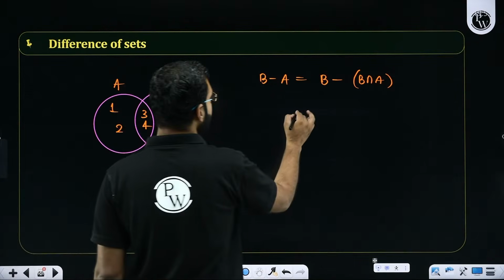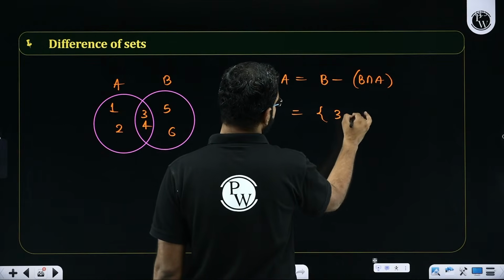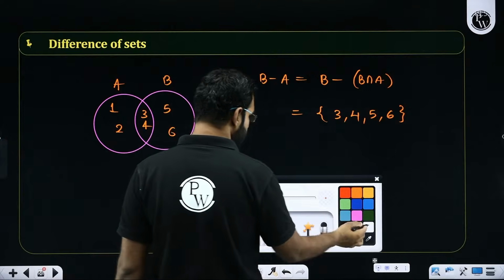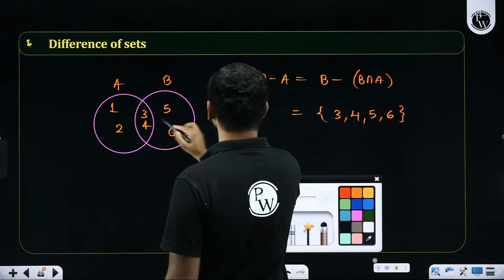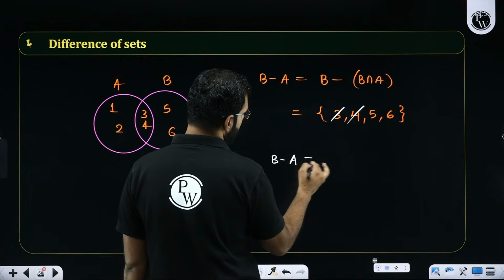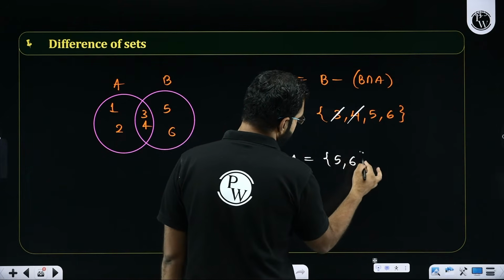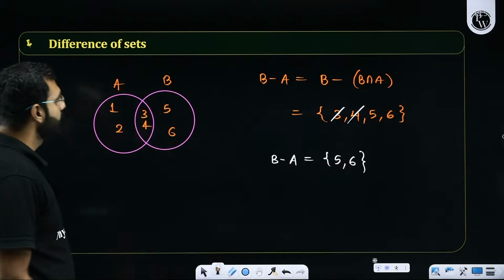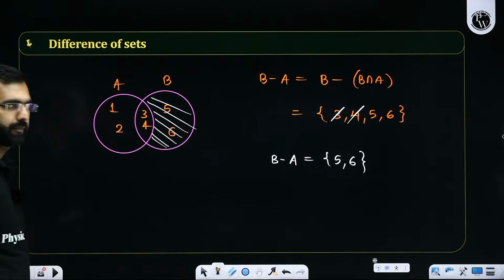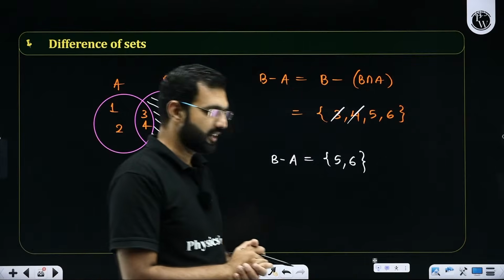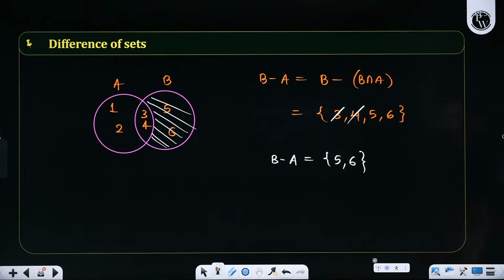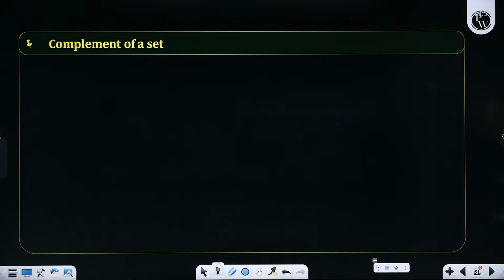So, B I take will give me 3, 4, 5, 6. But from this, if I remove the portion which is common with A, so common with A means 3 and 4 are to be removed. So B minus A would technically be given by these elements 5 and 6. That's good, Moksha. So this region over here is representing B minus A. Did you all comfortably understand the concept of difference of sets? Yes or no, all the participants? Shall I move ahead from here if you all get it?